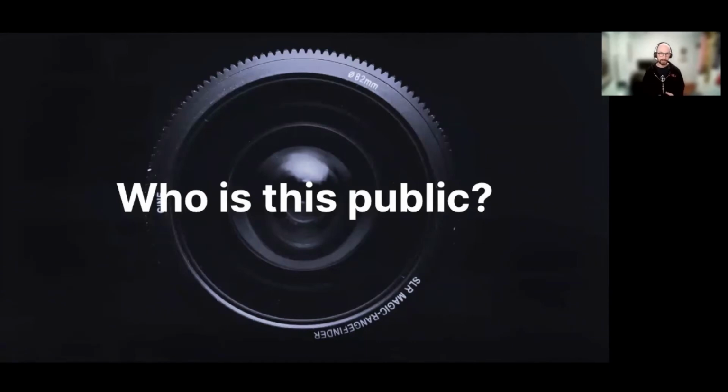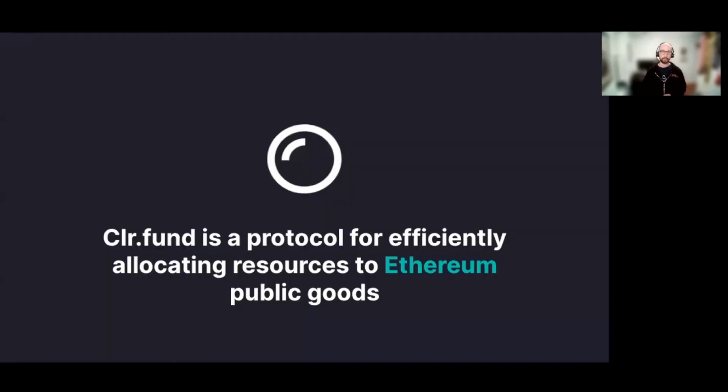But if we think again about these examples, it becomes clear that each of them is actually relevant only to a specific population, or in other words, to a specific domain. So the public in public goods is always referring, even if implicitly, to a particular domain. And we see that within Clr.fund. The canonical instance of Clr.fund was originally designed and currently still is focused on supporting public goods within the domain of Ethereum. And our constitution defines that domain very, very specifically. The individual people, organizations, software, and standards that create, operate, maintain, use, analyze, or convene around the Ethereum protocol or anything built with the Ethereum protocol.